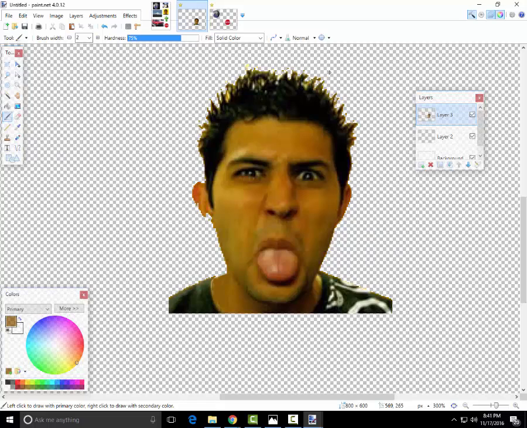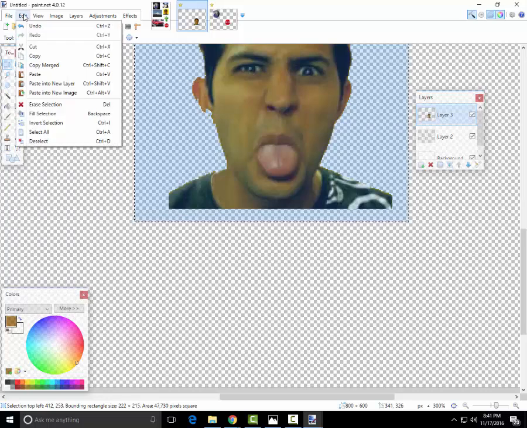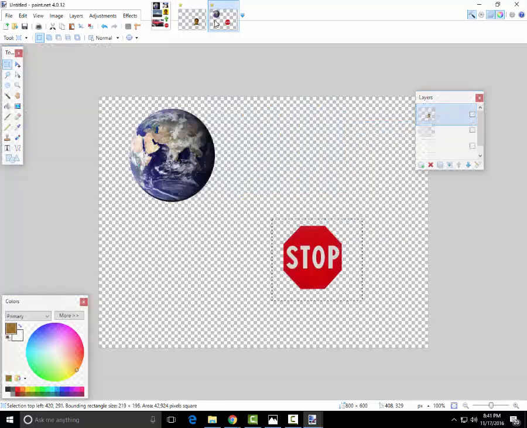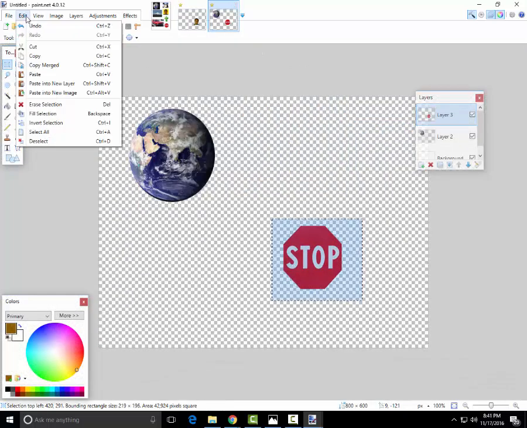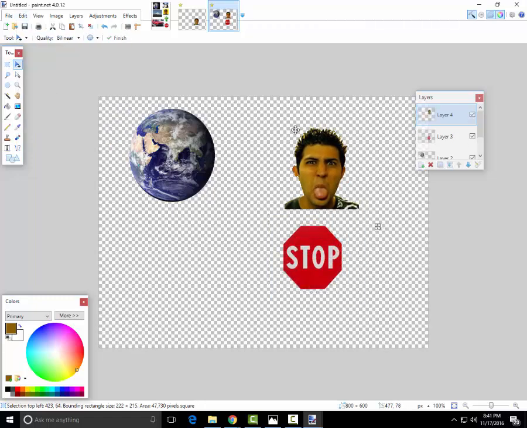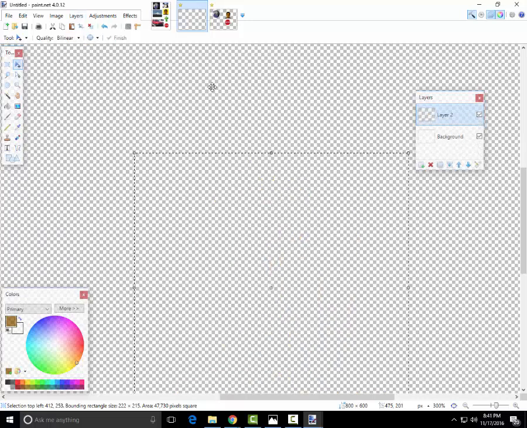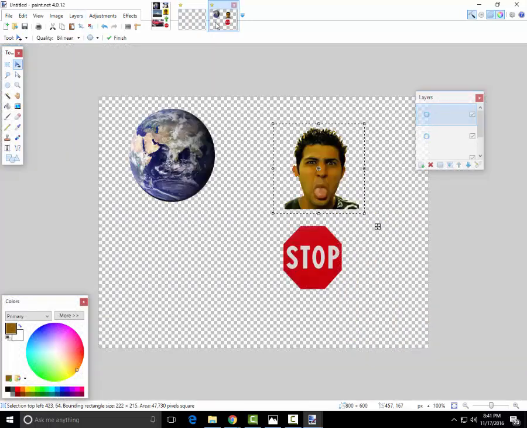Now, all we need to do next is select the whole head like that. We edit, we copy, we go to our next one. Again, we paste onto a new layer, and this appears on the third layer that we can move separately from everything else. This is our work in progress file here, so we can delete this layer. And we have 3 photos here. Now we're set.